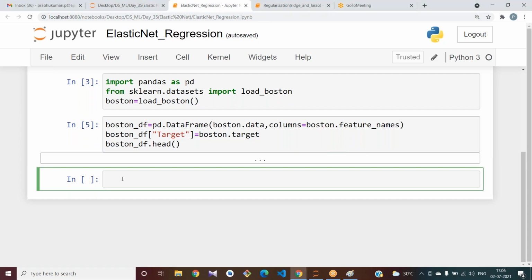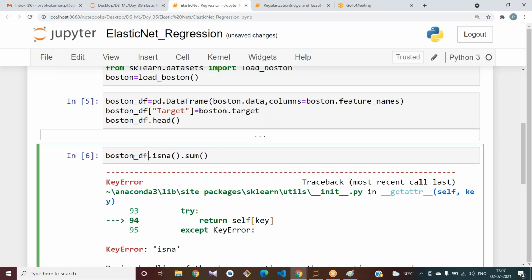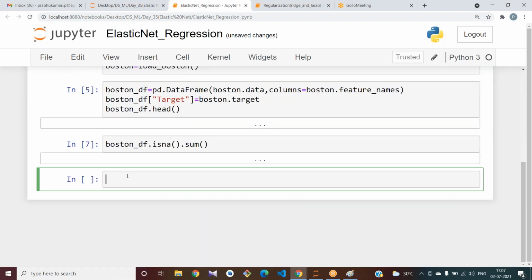Okay, what is the next step? Please tell me. Are you doing it or not? What is the next step? Pre-processing. We should check if there are any null values. Boston underscore df dot isna dot sum. There are no null values. Now take x and y values here.